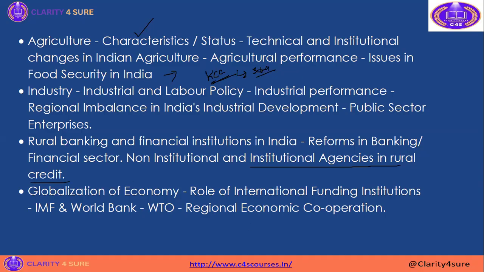Then industry and labor policy. If you take last year's question paper, they asked about industrial policy. So this is another important portion you need to cover. You can't go without covering this particular segment: MSME. There will always be a question from MSME as well as priority sector lending with respect to agriculture and farmers. These are always the most important focus areas for the NABARD ESI segments.